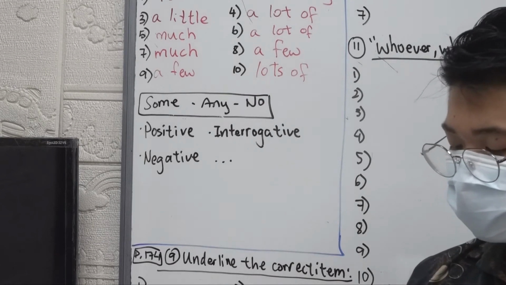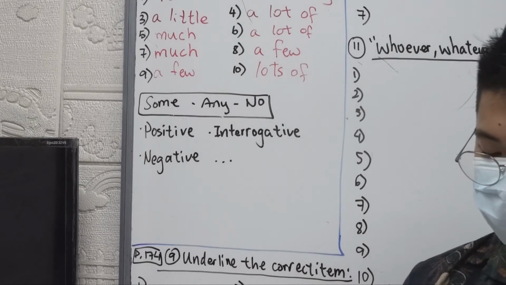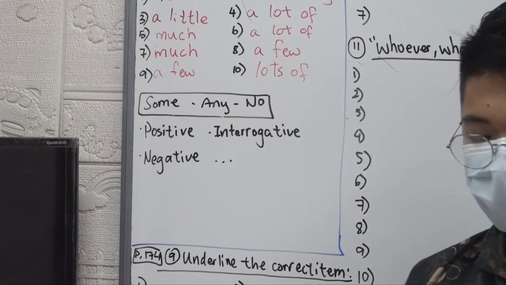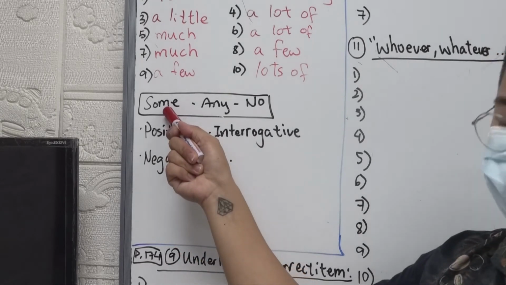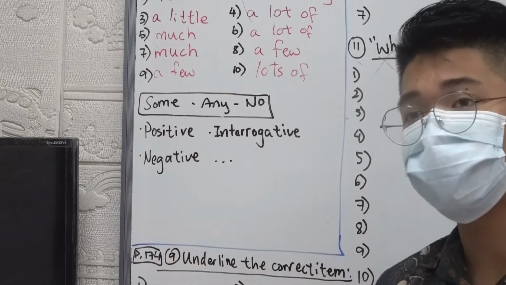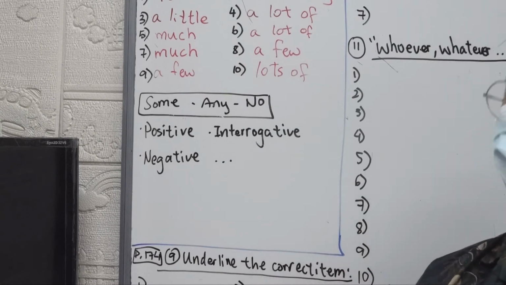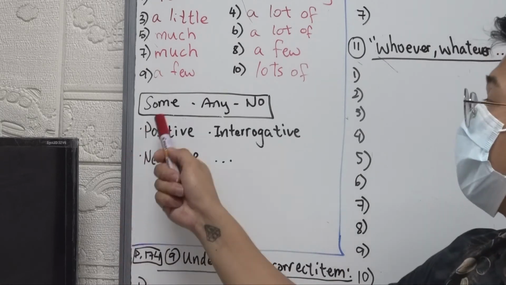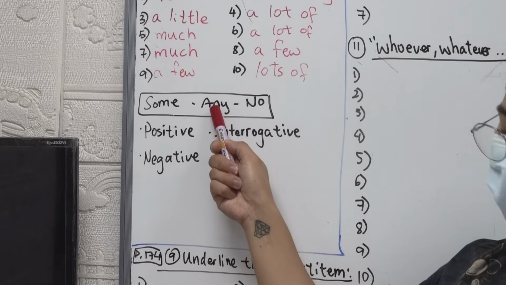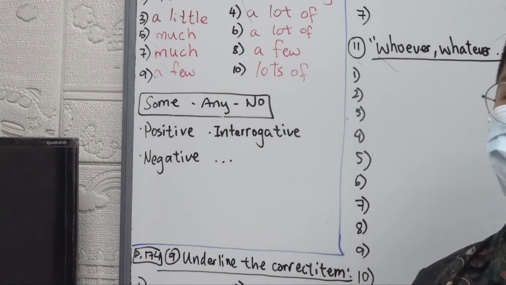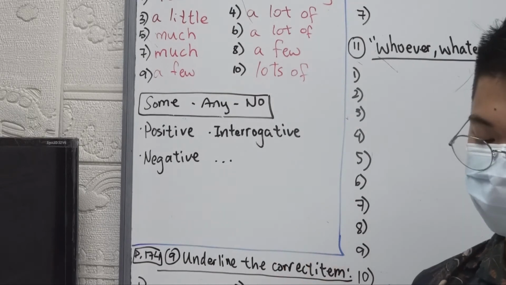Let's move on forward. Any and its compounds, anyone or anything, etc., are normally used in questions. Whereas some is used in positive sentences and also in questions when we are expecting something, requesting something, or offering something, or expecting a positive answer, right? In contrast, we use any for a general question, just a question you might want to ask without expecting anything, right?